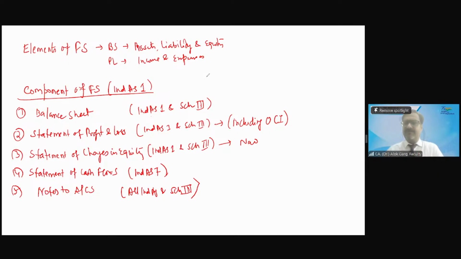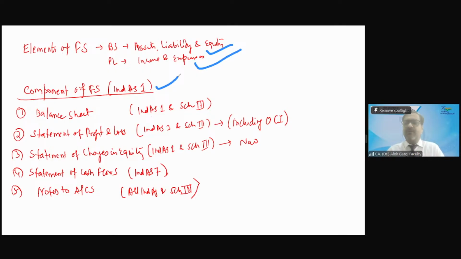Expenses, right? So friends, balance sheet, P&L, SOCI, notes to accounts, cash flow, these are the components. These are not the elements. So what are the elements of the financial statement? Asset, liability, equity, income and expenditure. These are the elements of the financial statement.